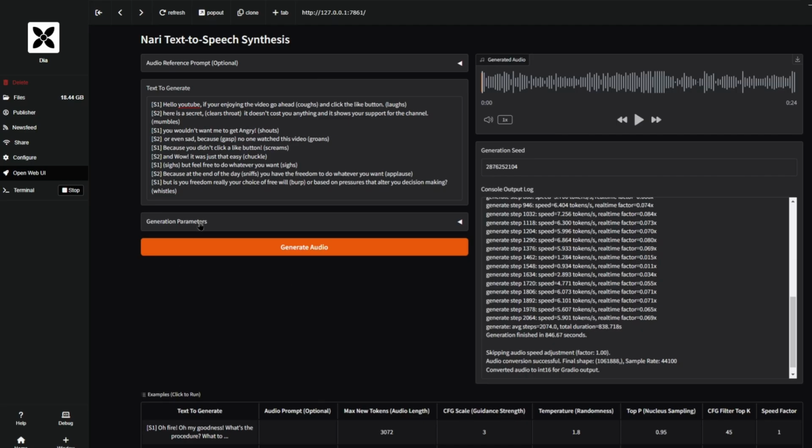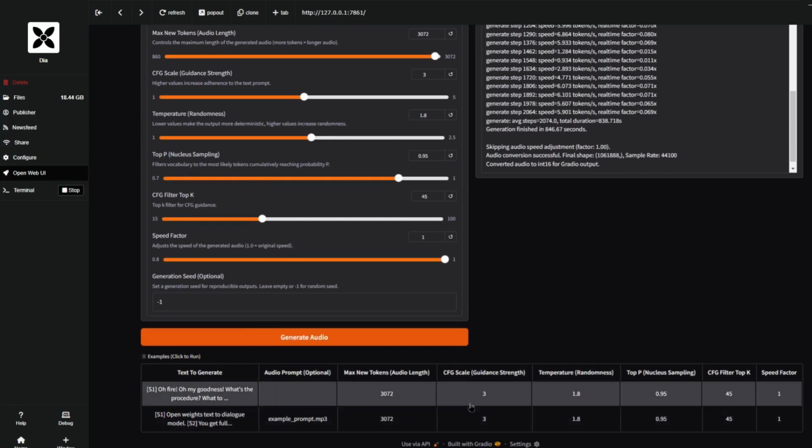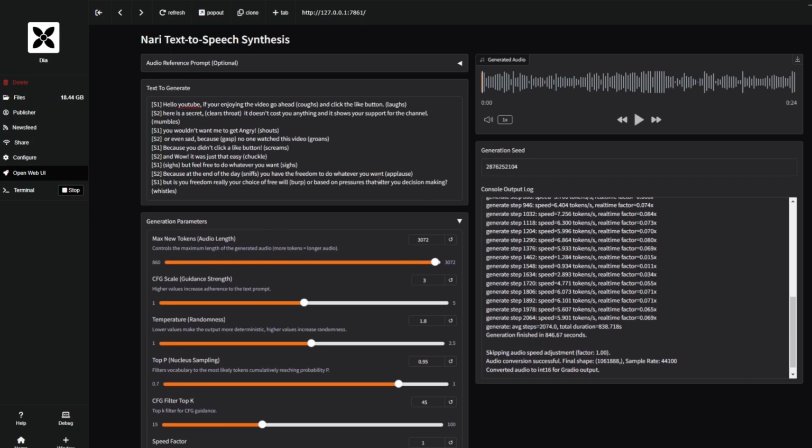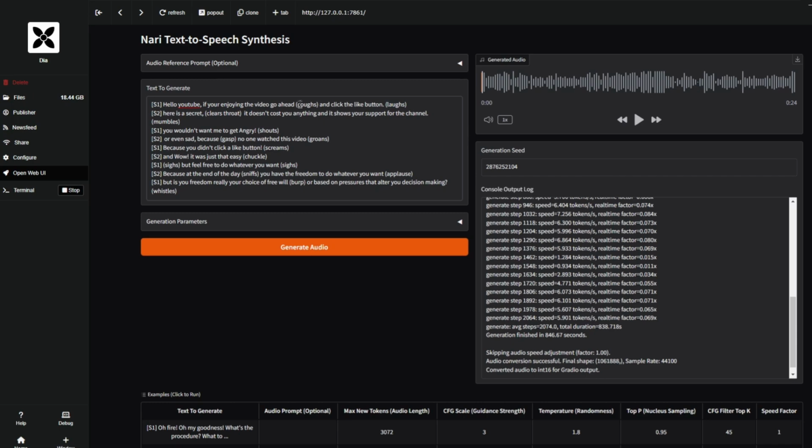And then if you look at generation parameters real quick at the bottom, you can see it defines what each one does. So max new tokens is the audio length, and then temperature is for randomness, which this app is pretty random. Let's take a look at the result and keep your eye out on things like coughs and laughs, and you can see where it kind of ends up and has success or doesn't.